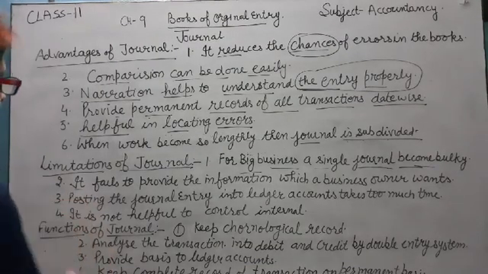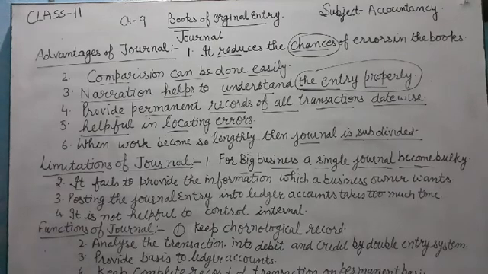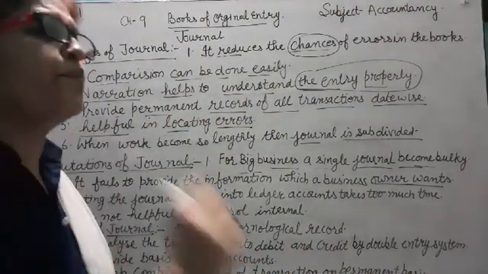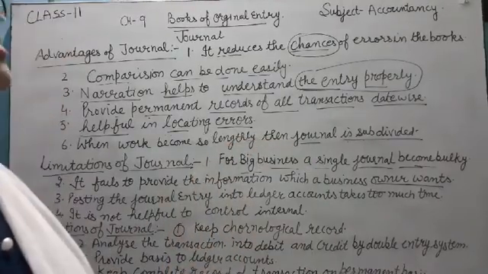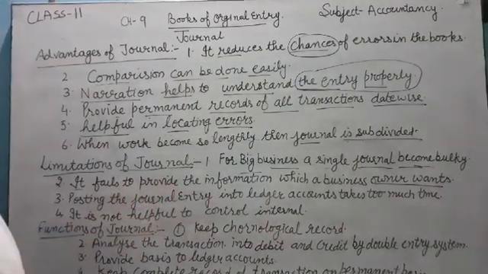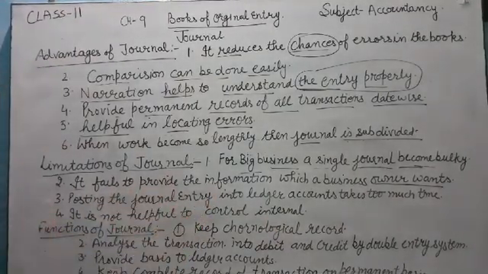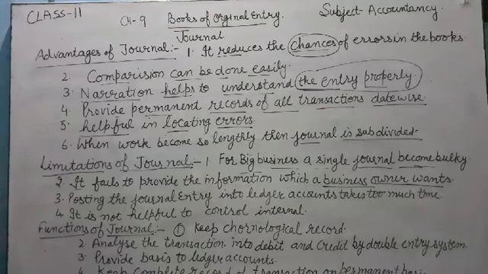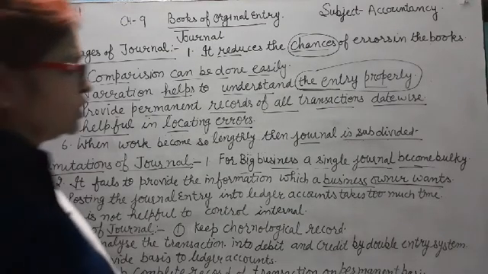The second limitation is that it fails to provide the information which a business owner wants. Actually, a business owner wants to know the profit, earnings, and expenses, which are the main motive. But the journal does not provide this information, so it fails to provide the information which a businessman wants.